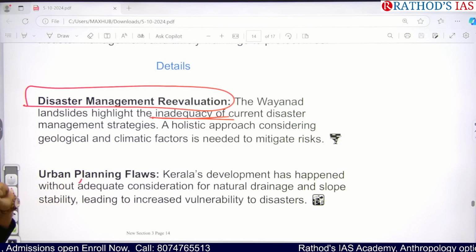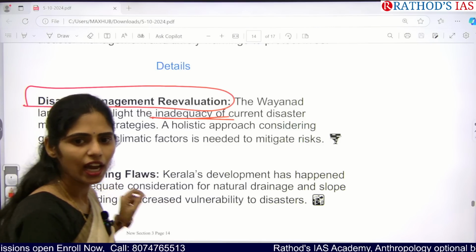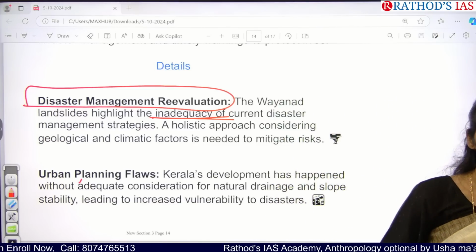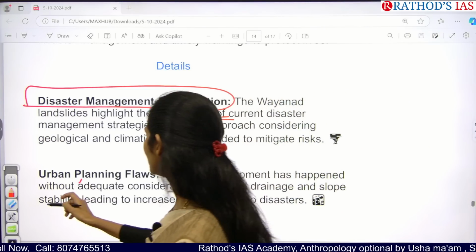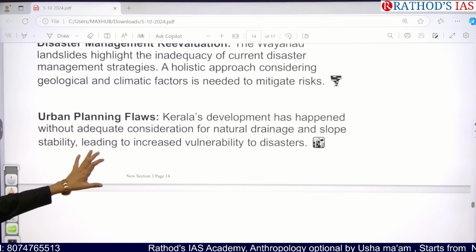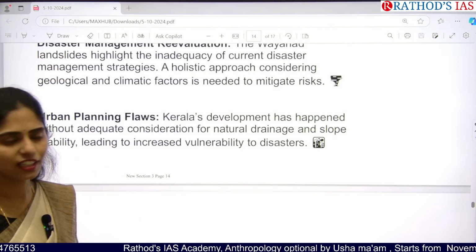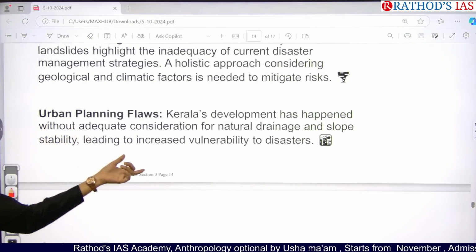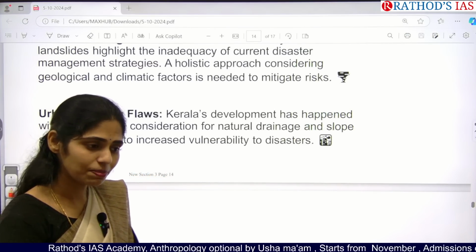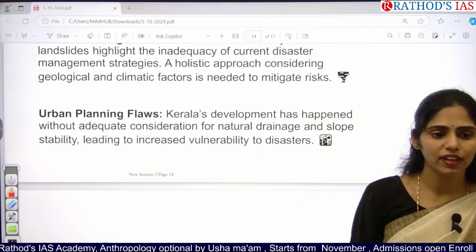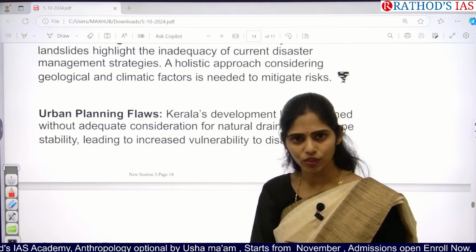So here we have to focus especially on prevention as well as mitigation of risk so that we can reduce the loss of life as well as property. And one more important reason for this kind of landslides is lack of proper urban planning. There is no sustainable planning. So whenever we are focusing on urbanization, expanding of cities and everything, we have to take care of the geography, like in which area water is moving.